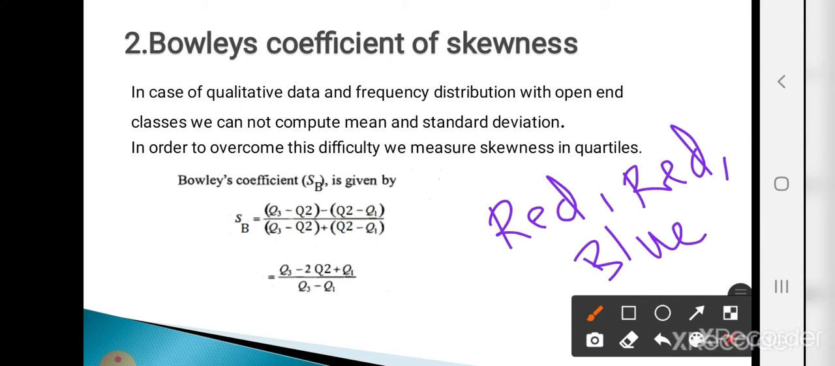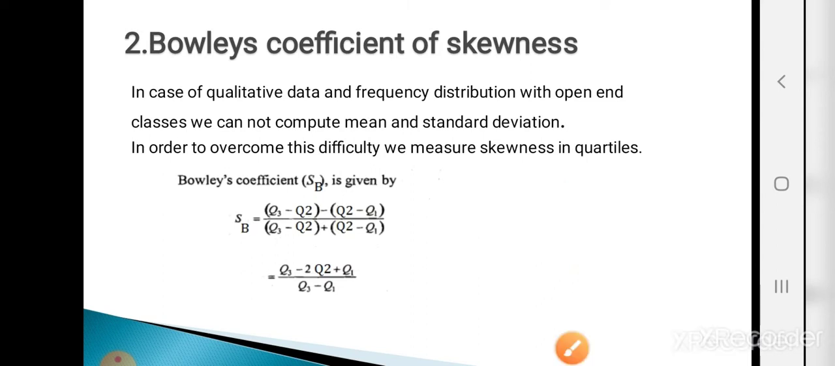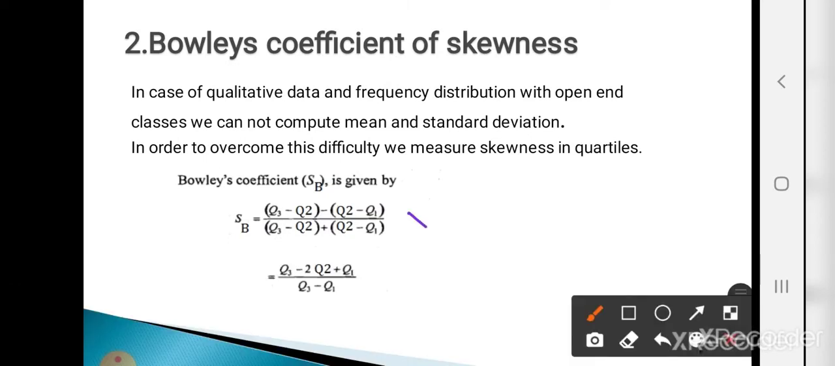To overcome this difficulty, we use a measure of skewness based on quartiles. It is called Bowley's coefficient of skewness, denoted by SB, and the formula is (Q3 minus Q2) minus (Q2 minus Q1), whole divided by (Q3 minus Q2) plus (Q2 minus Q1). Here Q1 is the first quartile, Q2 is the second quartile, and Q3 is the third quartile. There are 3 quartiles, Q1, Q2 and Q3, which divide the data into 4 equal parts. So the formula is SB equals Q3 minus 2Q2 plus Q1, divided by Q3 minus Q1.